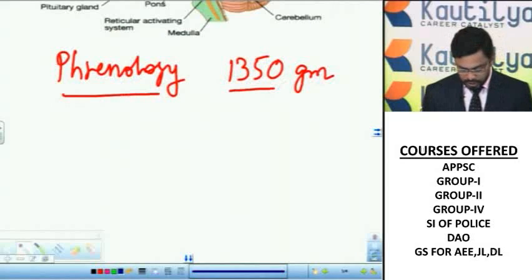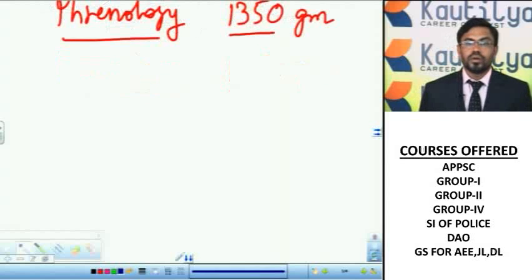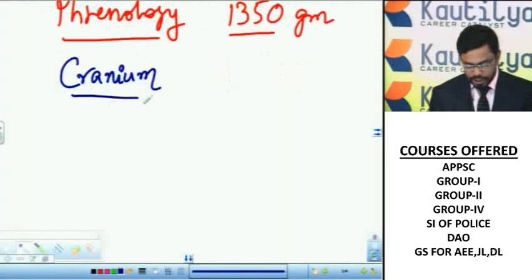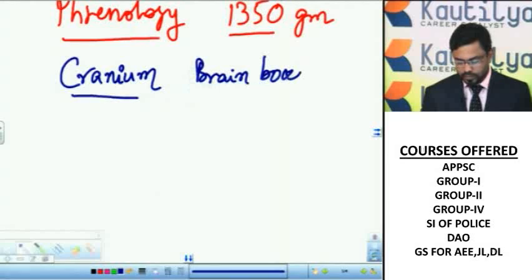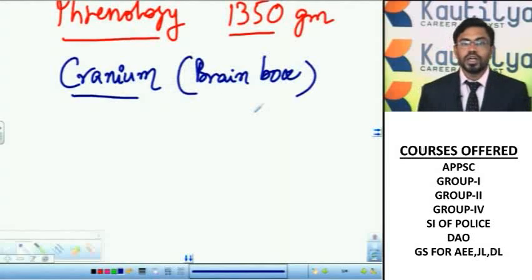In human beings, the brain is protected in a group of bones called the cranium. This cranium is also called the brain box. So the brain is a well developed organ of the body. It is protected in a group of bones called the cranium, also called the brain box.